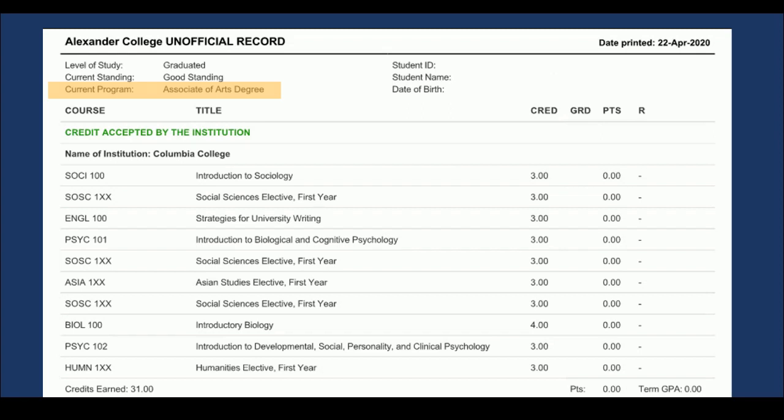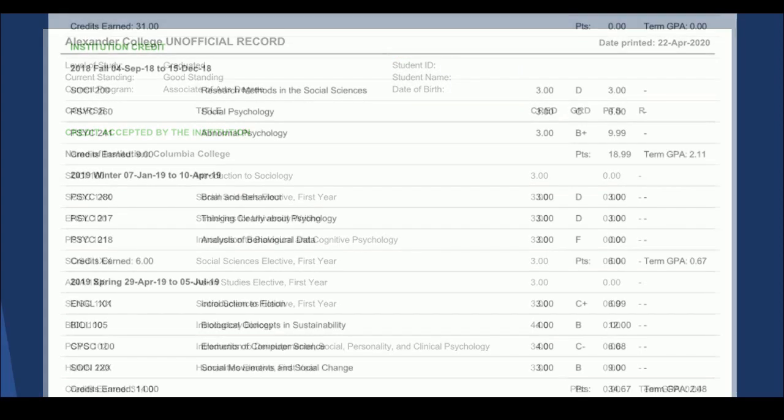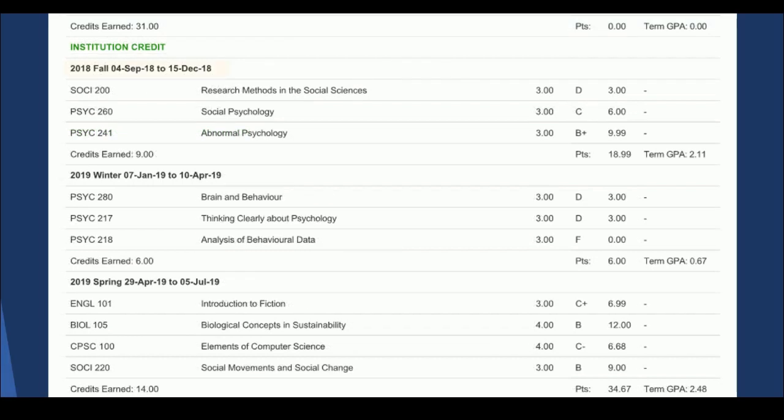This section of your unofficial transcript also displays your personal identifying information, including your student ID number, your legal name, and your date of birth. To follow, you will see a record of each term during which you were registered, including the start and end dates of that term. Under the headings for each term, you will see a list of all registered courses, their credit values, and your final grades.